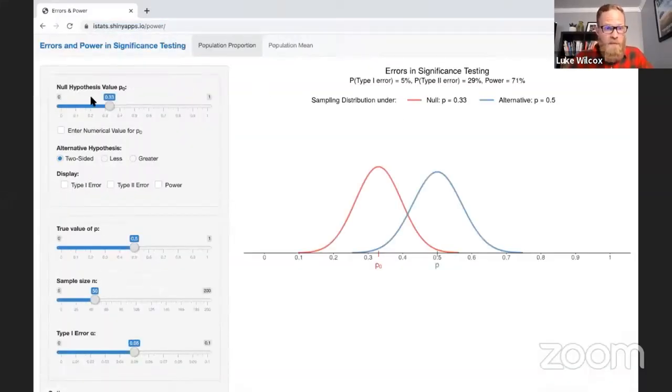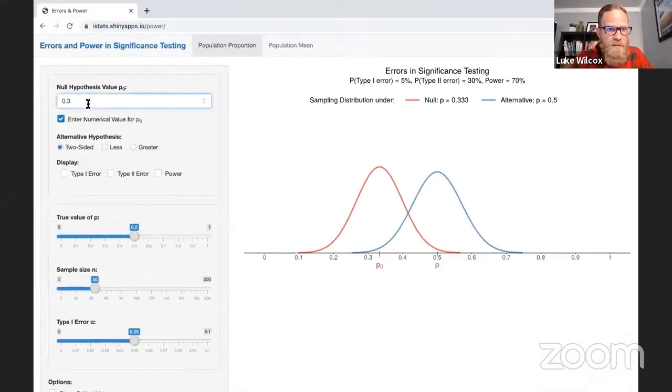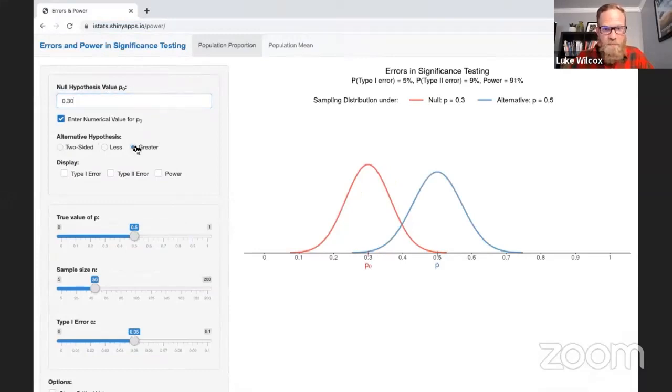So the first thing we need is the null hypothesis. And we know the null hypothesis is 30%, so I can input 30%. And the alternative hypothesis we know is greater than. And display, I'm going to leave that blank for now. The true value of P, that's the alternative. Well, it's already at 50% for us.